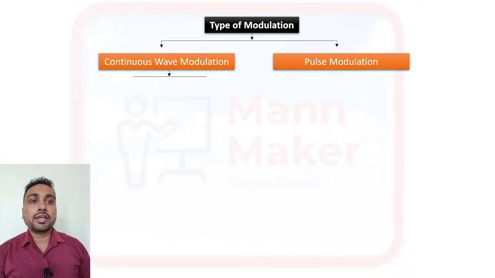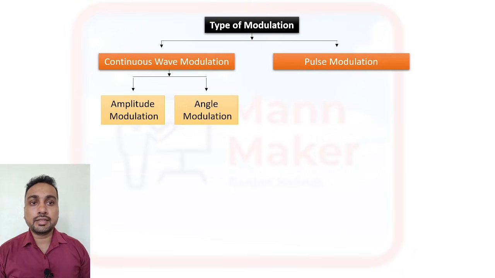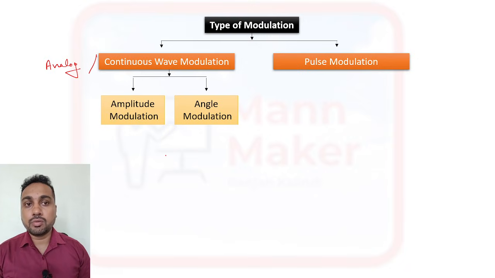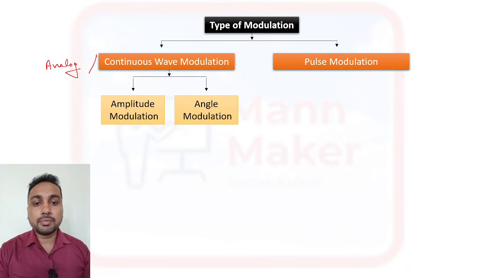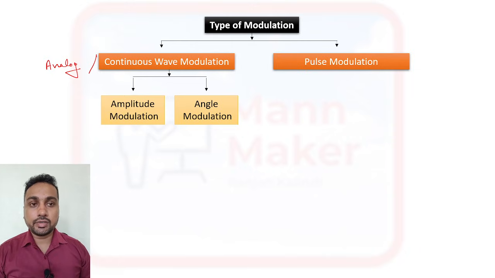In continuous wave modulation, we have two types: amplitude modulation and angle modulation. Continuous wave modulation is also called analog modulation.